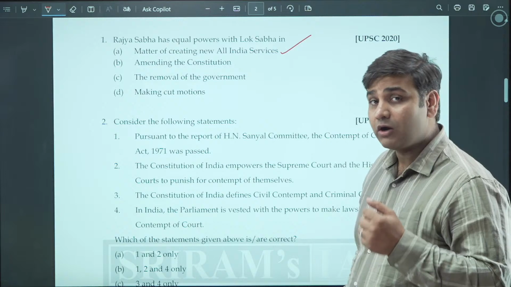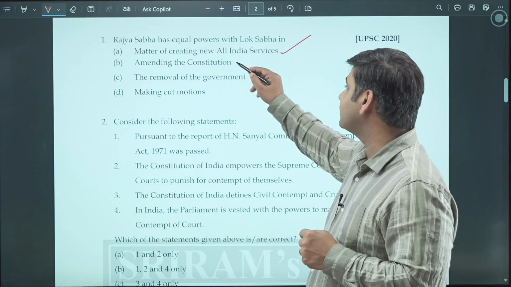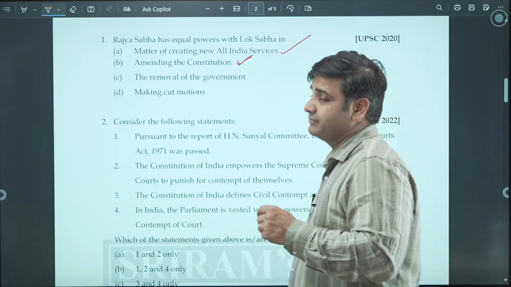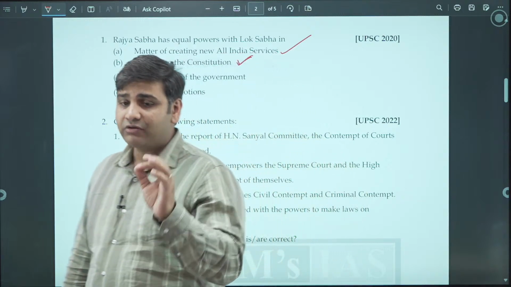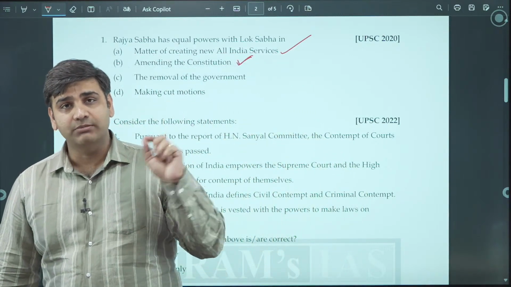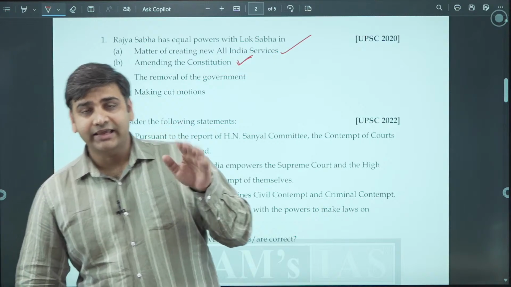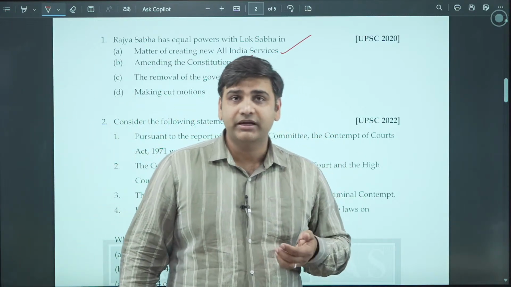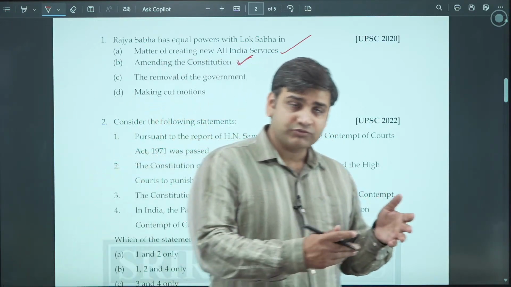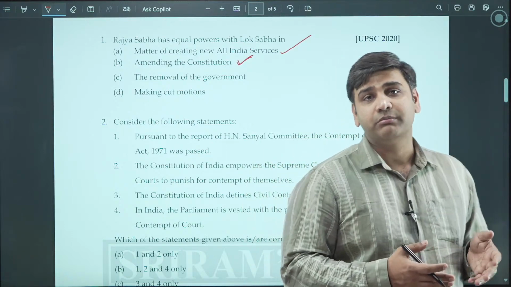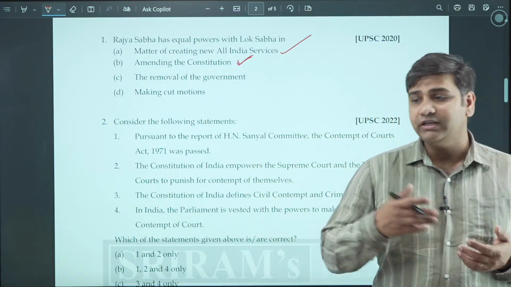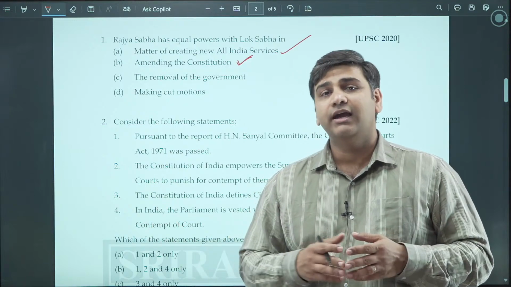Amending the constitution. When it is about the amendment of the constitution, of course the power of Rajya Sabha is equal to that of Lok Sabha. The amendment can be introduced in either house of the parliament by a minister, and when one house passes the resolution by a special majority, the amendment moves to the other house.